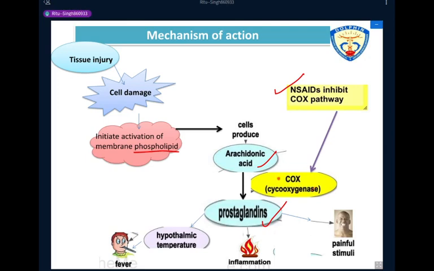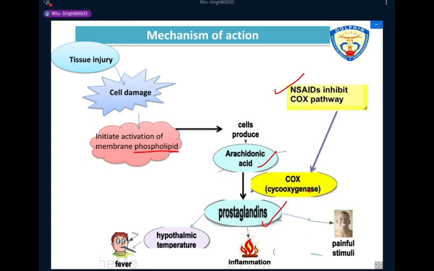Prostaglandin causes inflammation, increases the temperature set point in the hypothalamus, and also produces pain in our body.